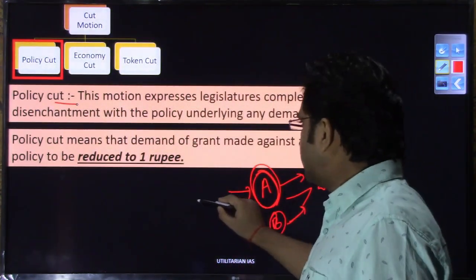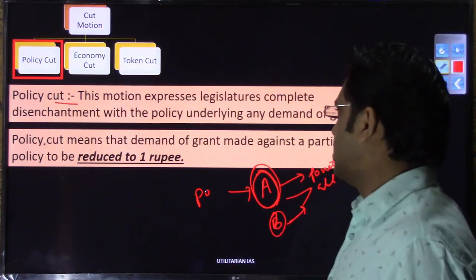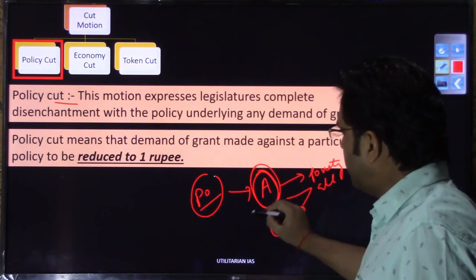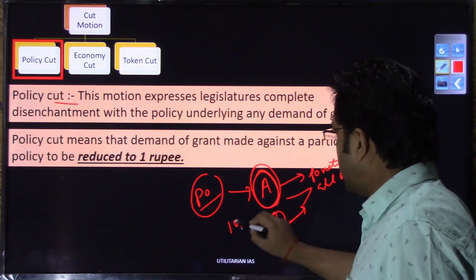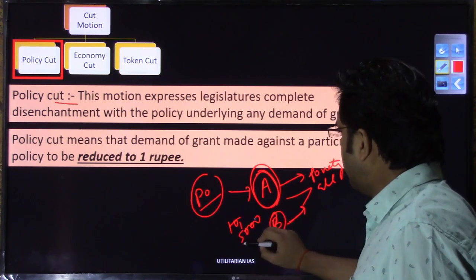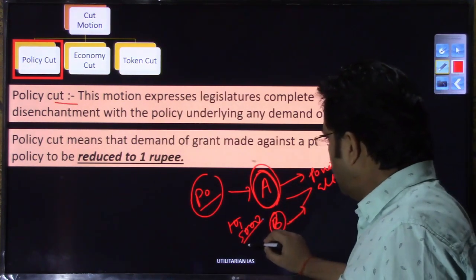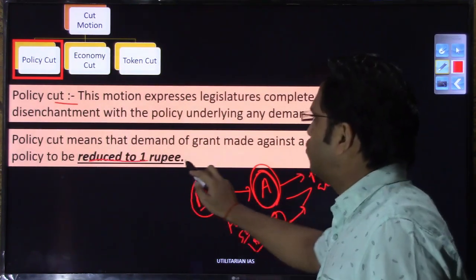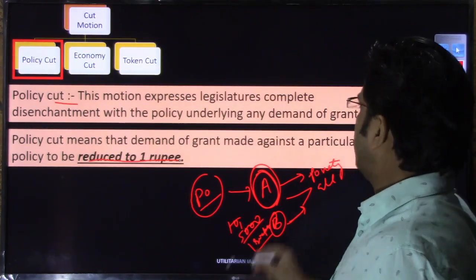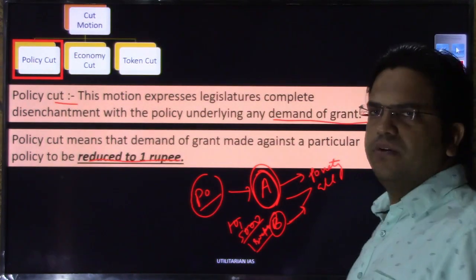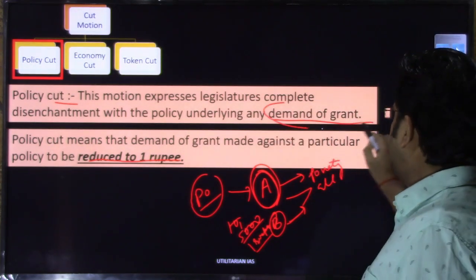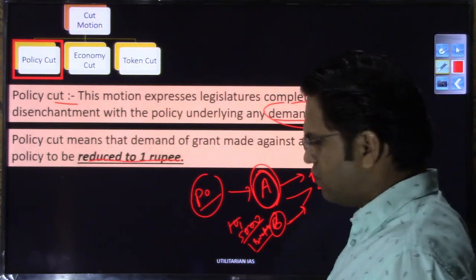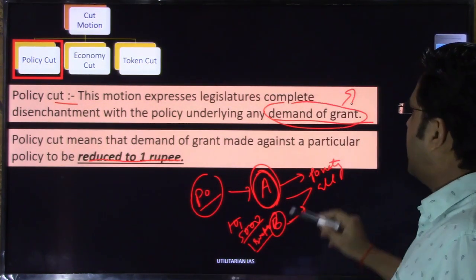And if a policy cut is moved, the meaning is that he will ask: for the implementation of this scheme, if you have asked for like 5,000 crores, reduce this 5,000 crore to 1 rupee. Mind you, I am saying 1 rupee. Reduce whatever demand of grant that you have moved. I hope you know the meaning of demand of grant. Demand of grant is sought by every ministry to fulfill whatever development obligation or salary obligation that they may have.